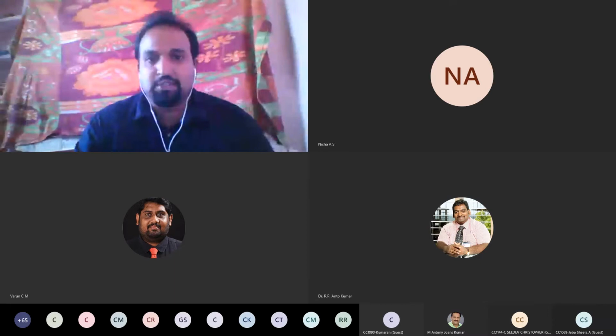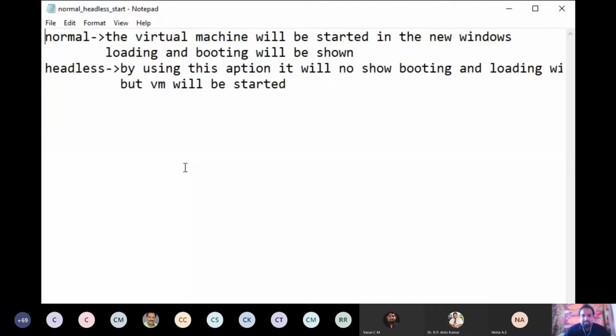So what is the normal mode in VirtualBox? The virtual machine will be started in a new window. If you are using the normal mode, the virtual machine will start in a new window, and the loading and booting option will be shown for you. Okay, I will show the demo again. Now in the headless mode, a new window will not be opened, but it will be running in the same window itself. By using this option, it will not show the booting and loading window, but the VM will be started. Okay, now we can see the difference between the two by a short demo.